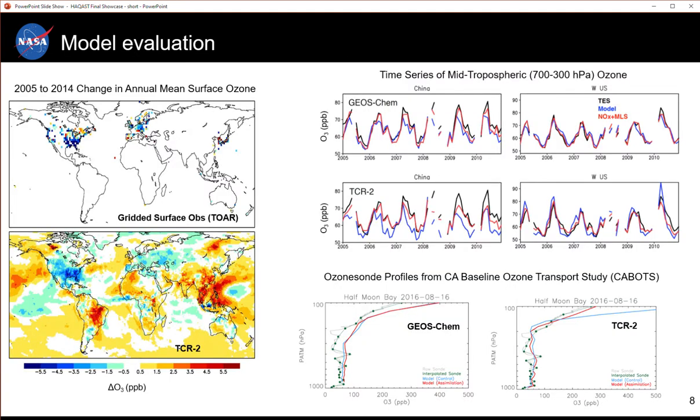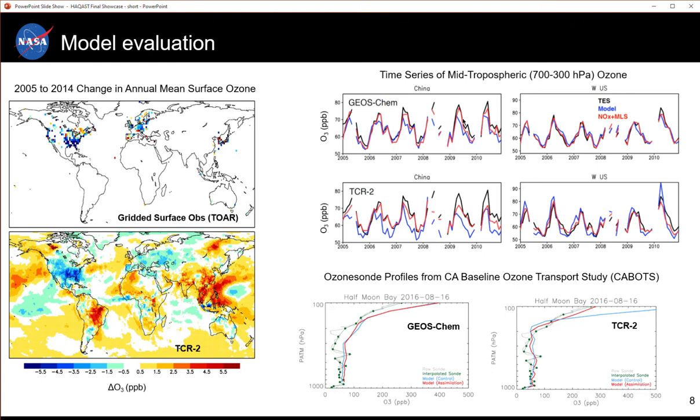These plots show the evaluation of the control simulation against independent measurements. Here we have the change in surface ozone from 2005 to 2014 from gridded surface observations from the Tropospheric Ozone Assessment Report and from the TCR-2 model. You can see decreases in ozone in the US and Europe in both the observations and the model, and increases elsewhere, particularly in South Asia.